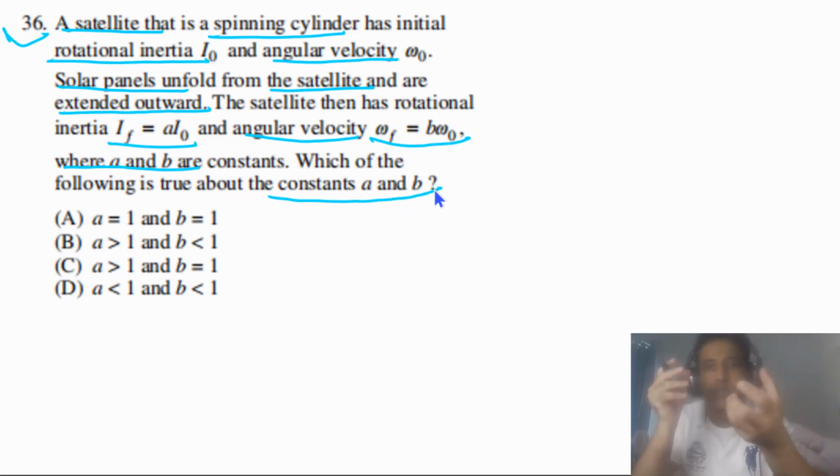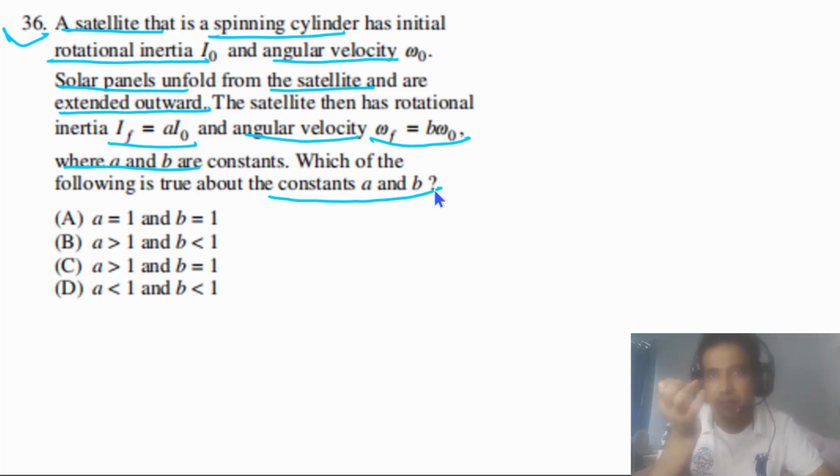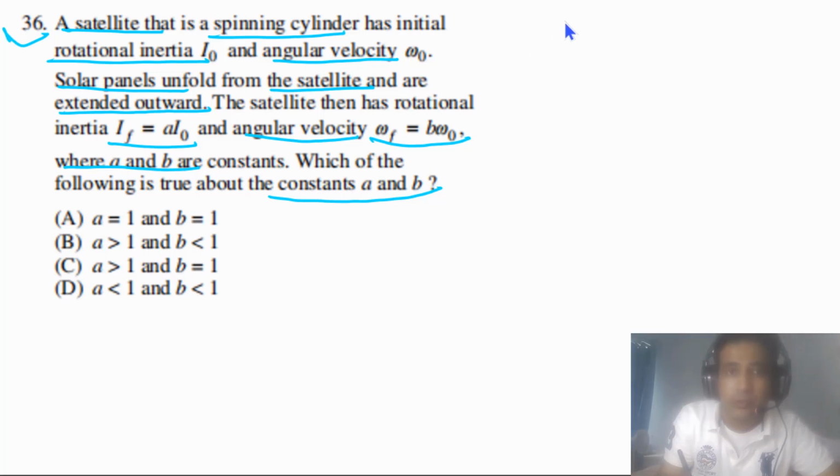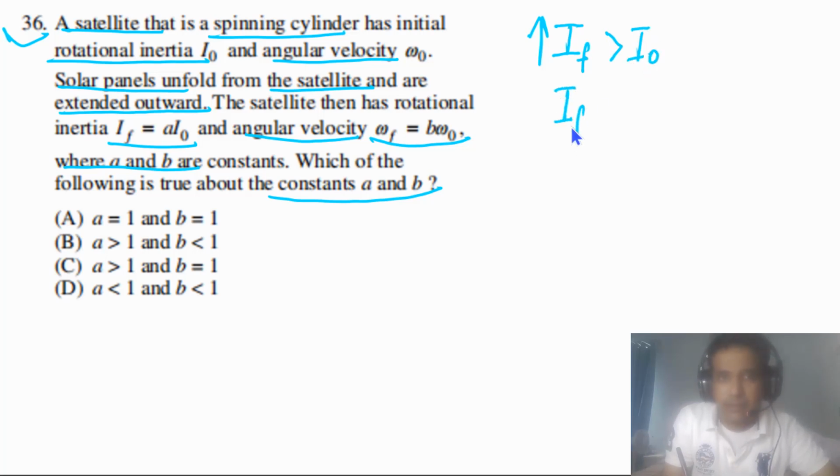In this case, you can simply imagine that first the satellite is like a fist and then it is extended. As the satellite is extended, more mass is away from the center, so its moment of inertia increases. So If increases, and If is greater than I naught. As If is greater than I naught and If is equal to a times I naught, a has to be greater than 1.